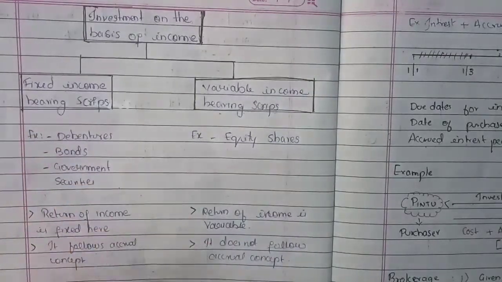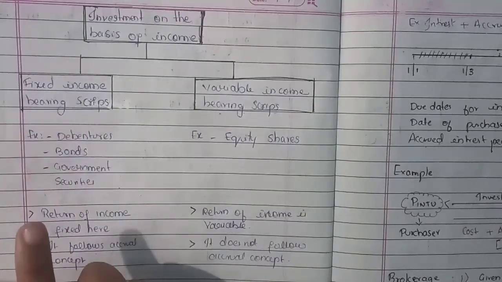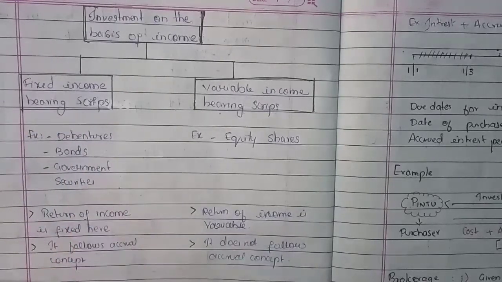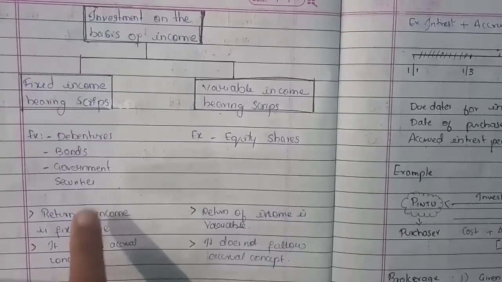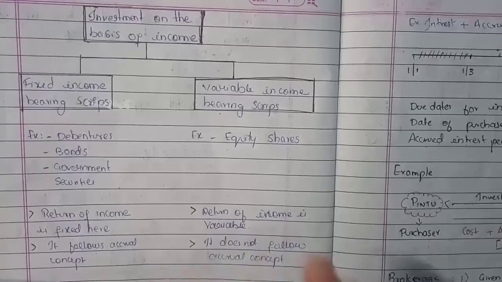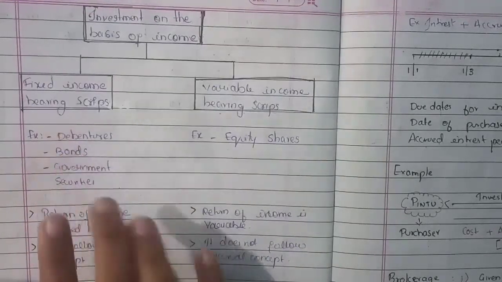When the return of income is fixed, then it is called a fixed income bearing script. Okay, like debentures, 9% debentures, 10% debentures, and any bonds, 9% bonds, government securities. So there you will get a fixed percentage of interest on the invested amount, so you call it a fixed income bearing script.